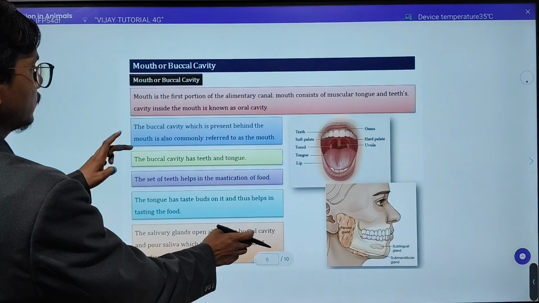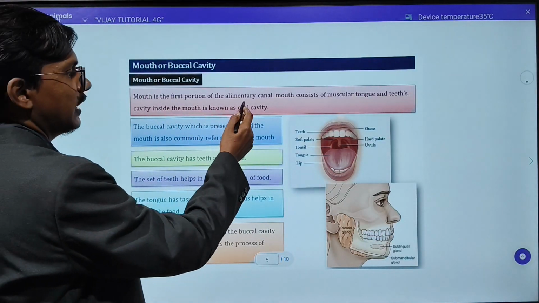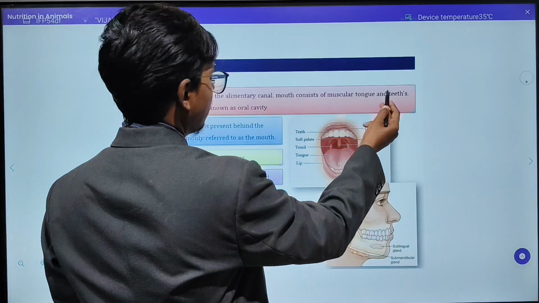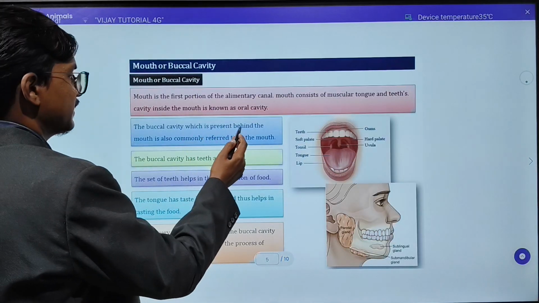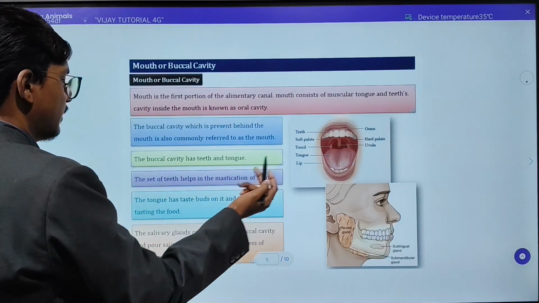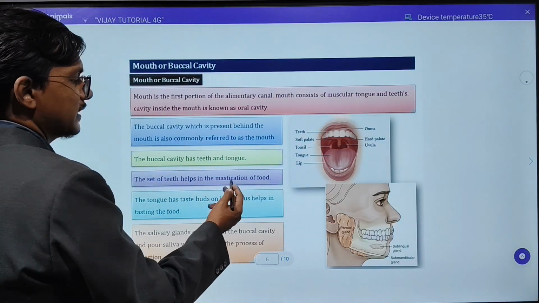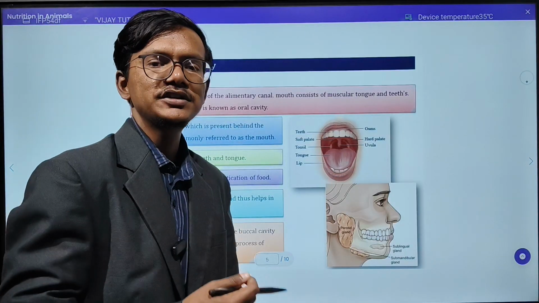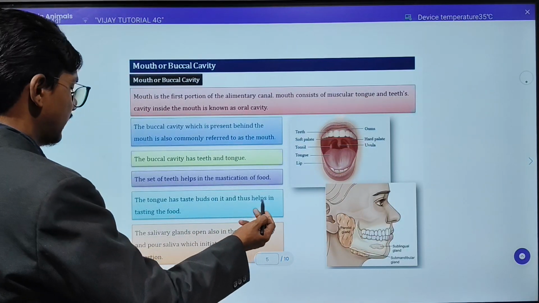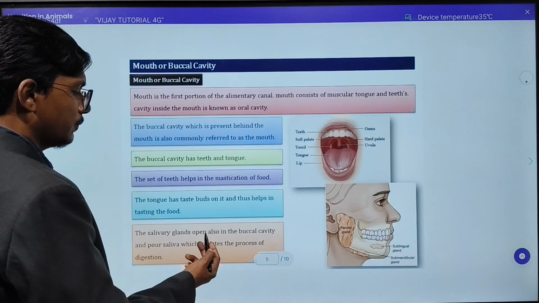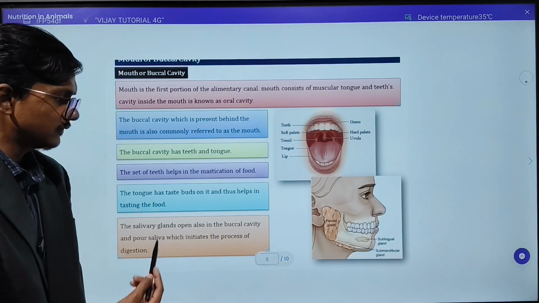Now first is your mouth or buccal cavity. Mouth is the first portion of the alimentary canal. Mouth consists of muscular tongue and teeth. The cavity inside the mouth is called the oral cavity. The buccal cavity which is present behind the mouth is commonly referred to as mouth. The buccal cavity has teeth and tongue. The set of teeth helps in the mastication of food. Mastication of food means the food will be chewed and broken down. The tongue has taste buds on it and thus helps in the tasting of food. The salivary glands also open in the buccal cavity and pour saliva which initiates the process of digestion.